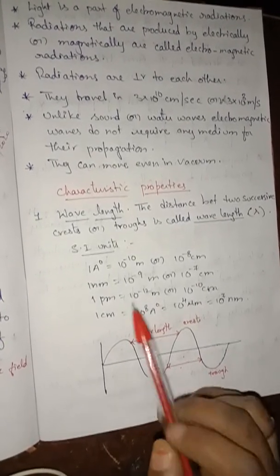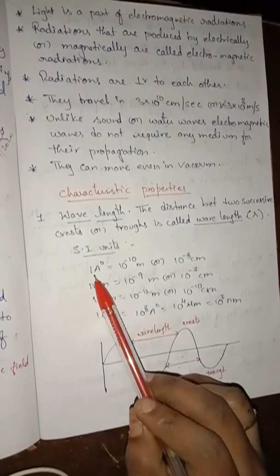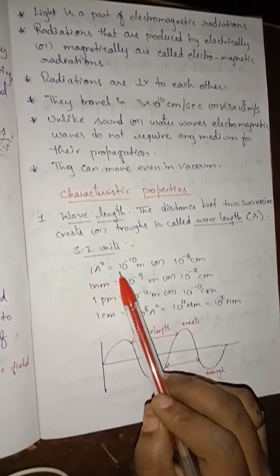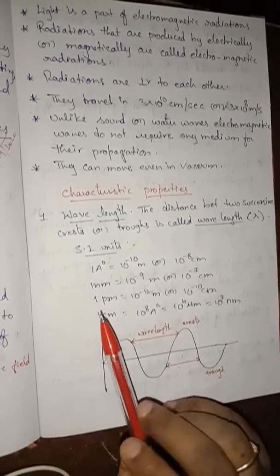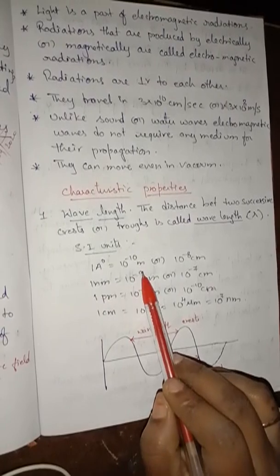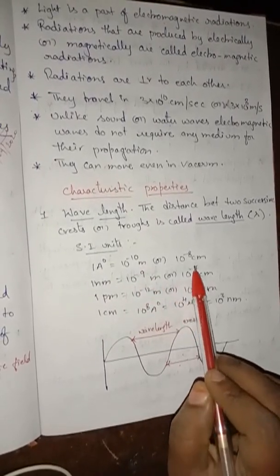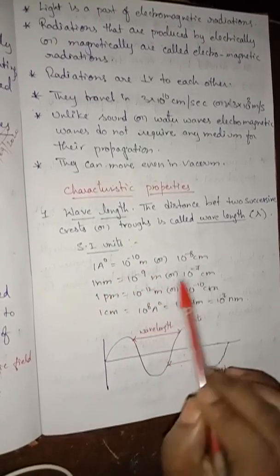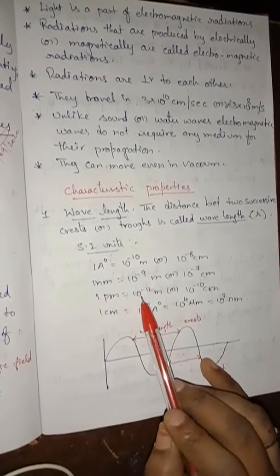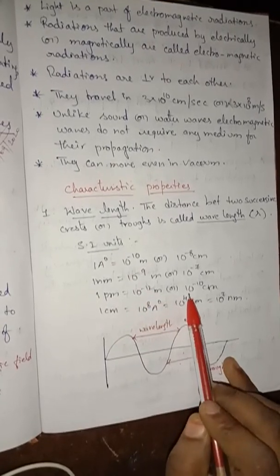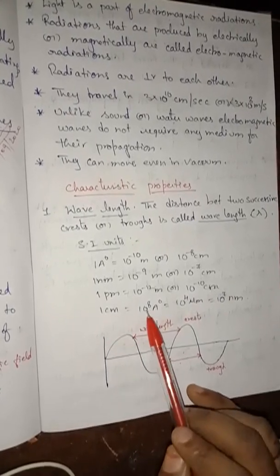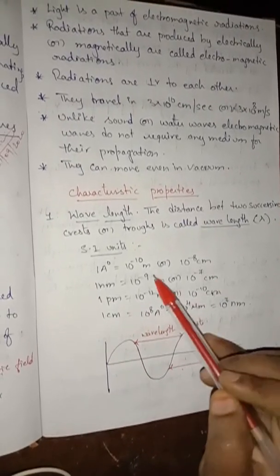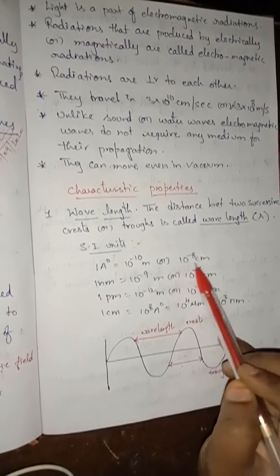Its SI units: 1 angstrom equals 10 to the power minus 10 meters or 10 to the power minus 8 centimeters. 1 nanometer equals 10 to the power minus 9 meters or 10 to the power minus 7 centimeters. Here we are converting angstrom and nanometer into meters and centimeters. Next, 1 picometer equals 10 to the power minus 12 meters or 10 to the power minus 10 centimeters. Understand, children? And 1 centimeter equals 10 to the power 8 angstrom. We have already written this here, isn't it?